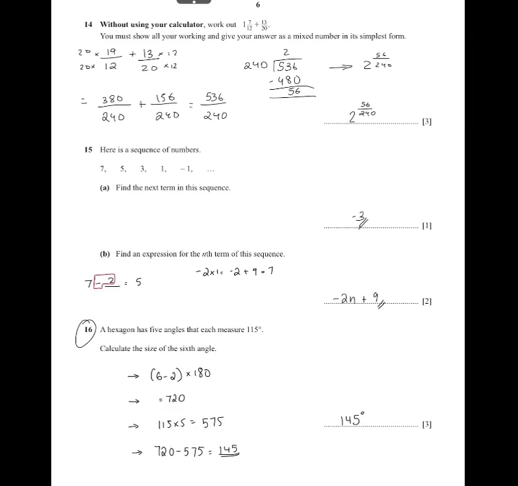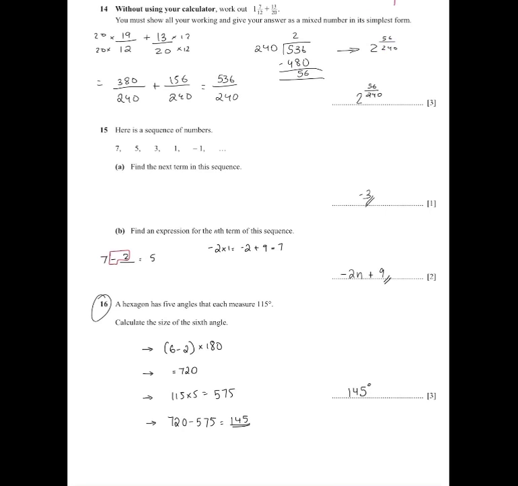Question 14. Without using your calculator, work out 1 7/12 plus 13/20. So here you try and first convert this into an improper fraction. So it becomes 12 into 1 is 12 plus 7. I'm sorry, that is 1 7 by 12, not 17. So 12 into 1 is 12 plus 7 is equal to 19 by 12. So then plus 13 by 20.